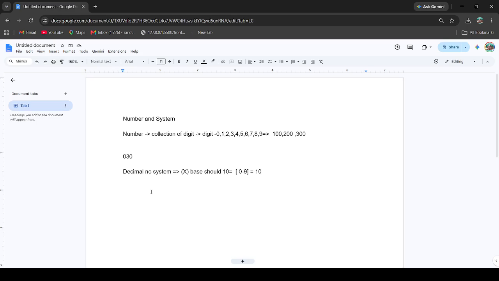So the first number, that everybody knows, is the natural number, right? So what is natural number? First we have to know about it. Basically natural number is something like nature.